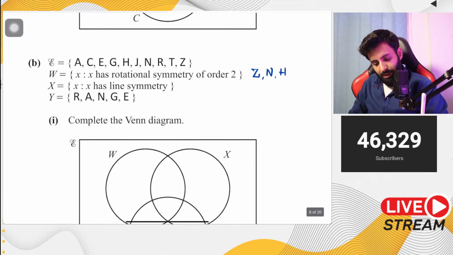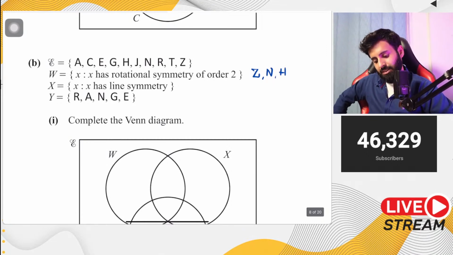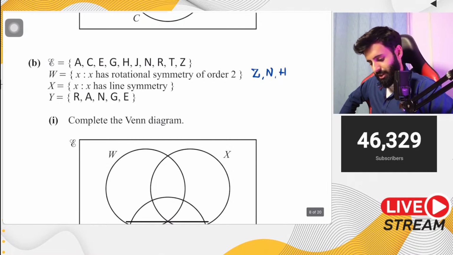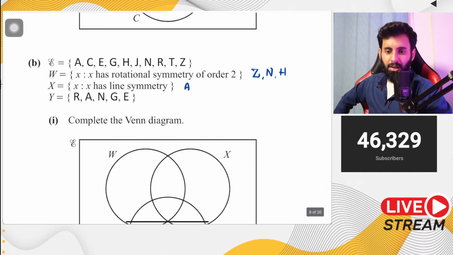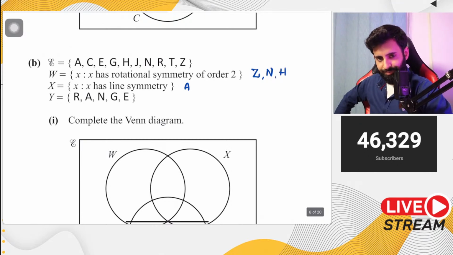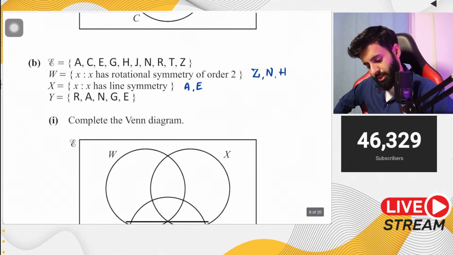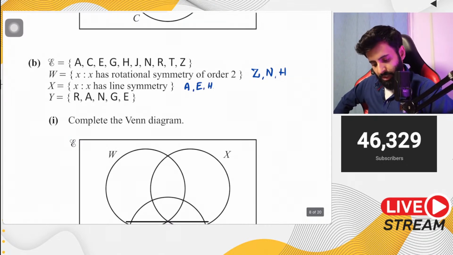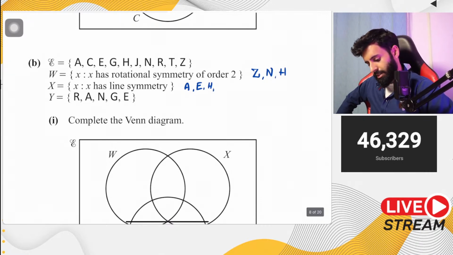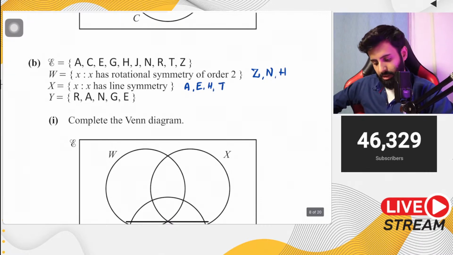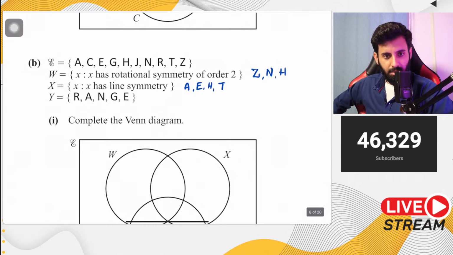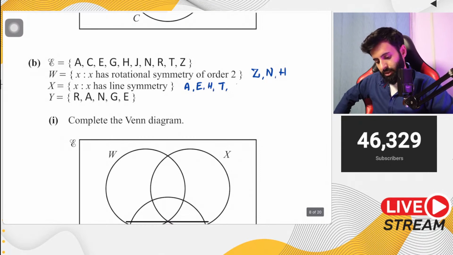Okay. Now, what about set X? Set X says that X such that has line symmetry. Okay, so how many letters over here have line symmetry? The letter A has line symmetry. Okay, it has a vertical line of symmetry. Letter E also has a horizontal line of symmetry. Okay, then G has no symmetry. H has two lines of symmetry. Okay, then N has no line of symmetry. R has no line of symmetry. T, however, has a vertical line of symmetry. And okay, C also, yeah, by the way, C also has a horizontal line of symmetry. Yeah, so A, E, H, T, C.